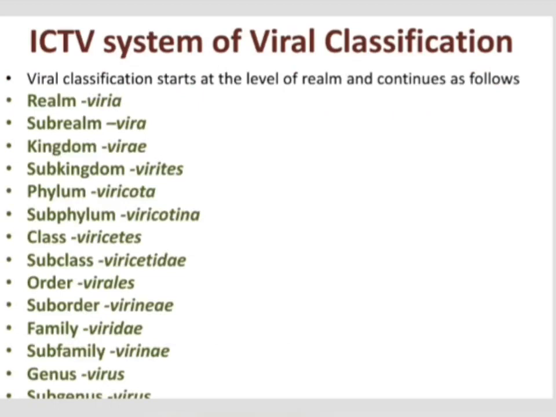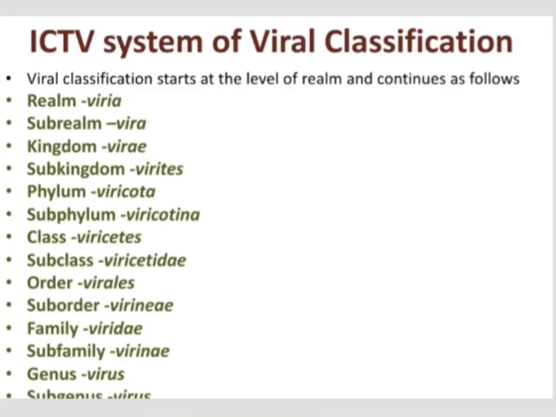And this is the ICTV system of viral classification. Here it starts from realm and it ends with the species. The name of the realm ends with viria, V-I-R-I-A. Subrealm ends with vira.